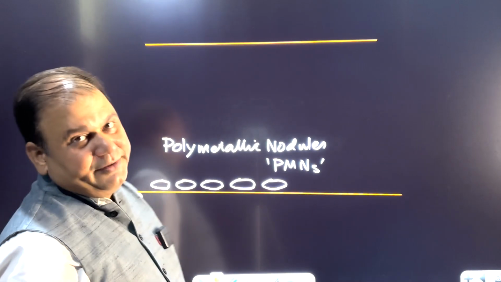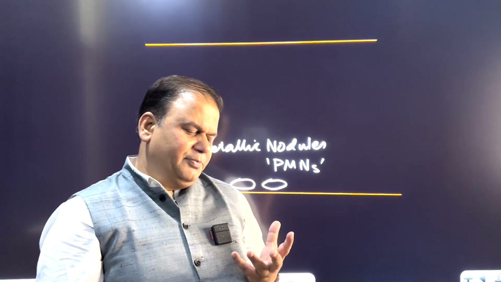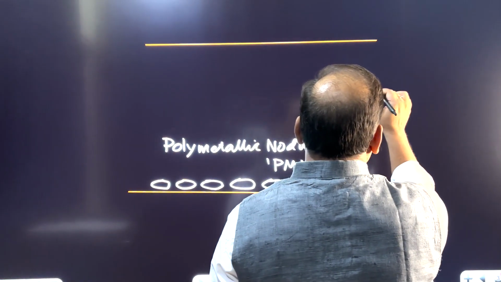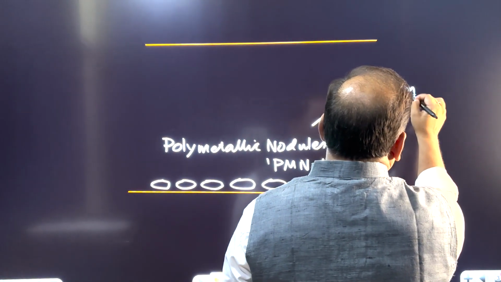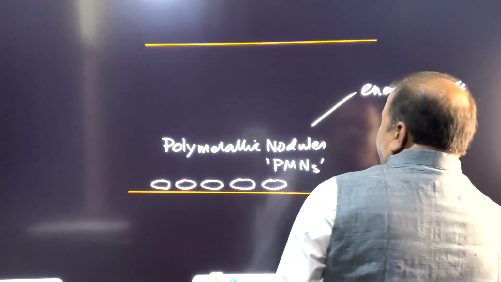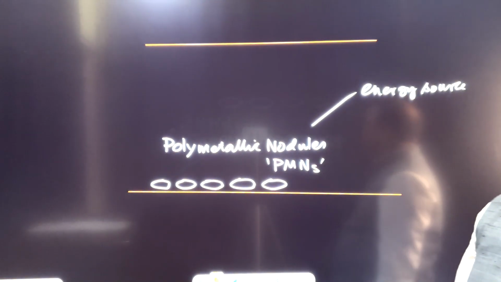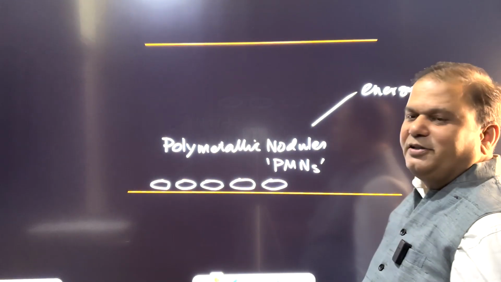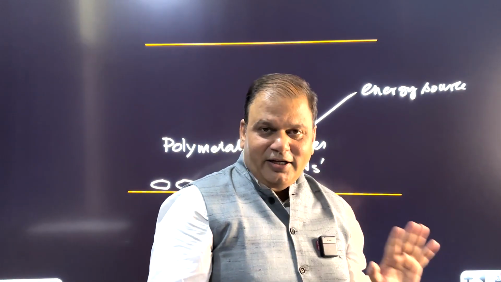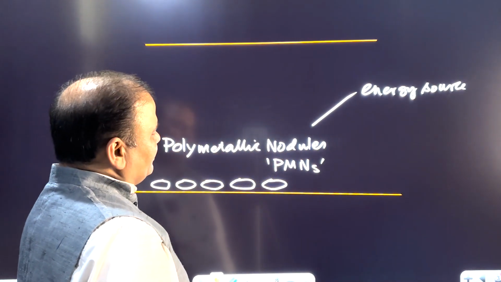When we talk about PMNs, they would be considered as an energy source. Now, energy source does not mean that this would be burned in a thermal plant to produce energy. Energy source means that PMNs, polymetallic nodules, are utilized for making the batteries of smartphones and laptops. That's why they are considered as an energy source. Clear?